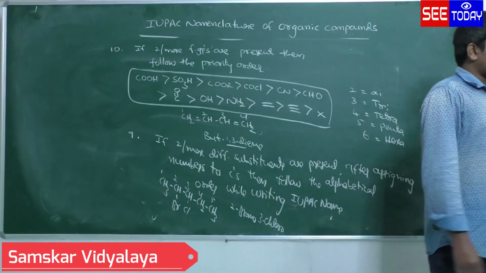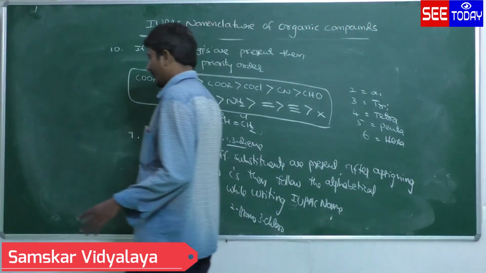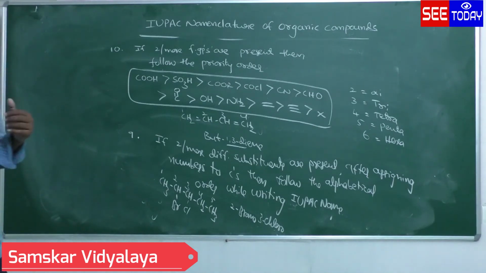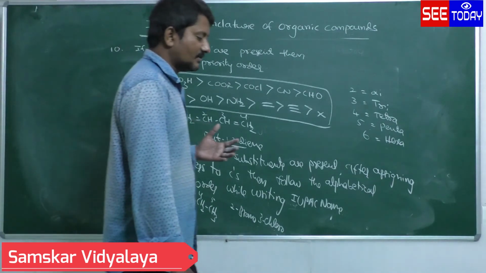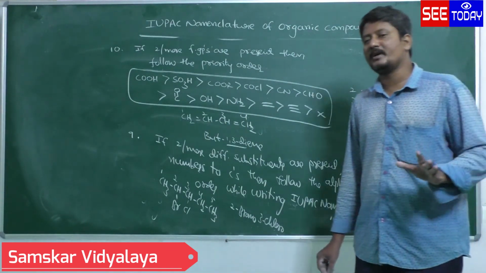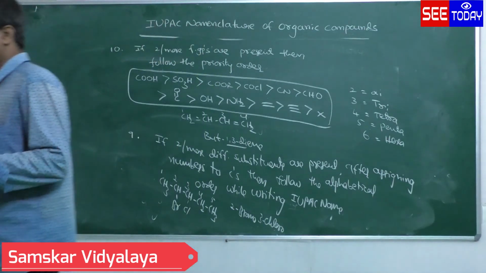So in the given compound, COH functional group is present, OH functional group is present. Then which functional group will you consider as the main functional group? According to this order, COH group gets higher priority.